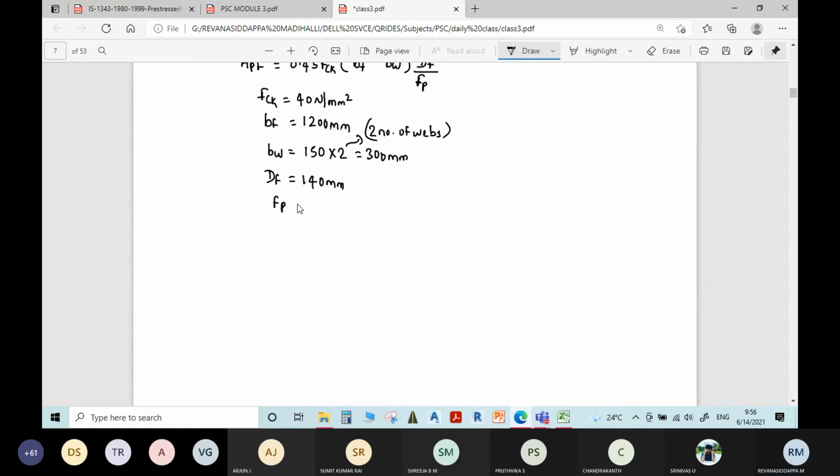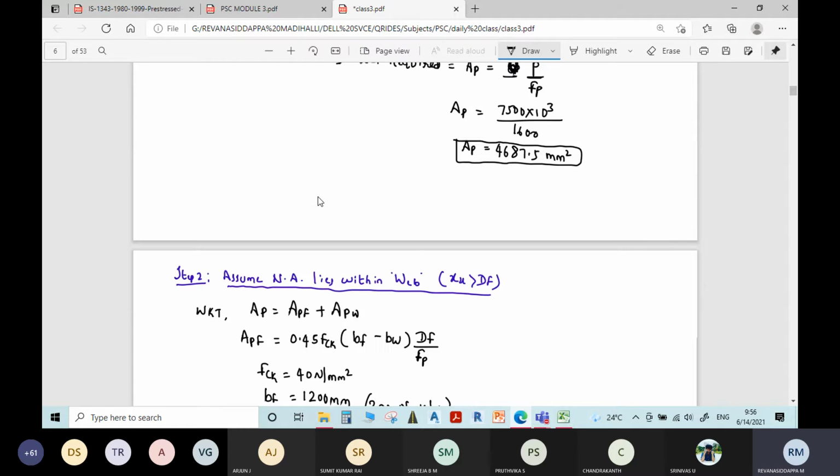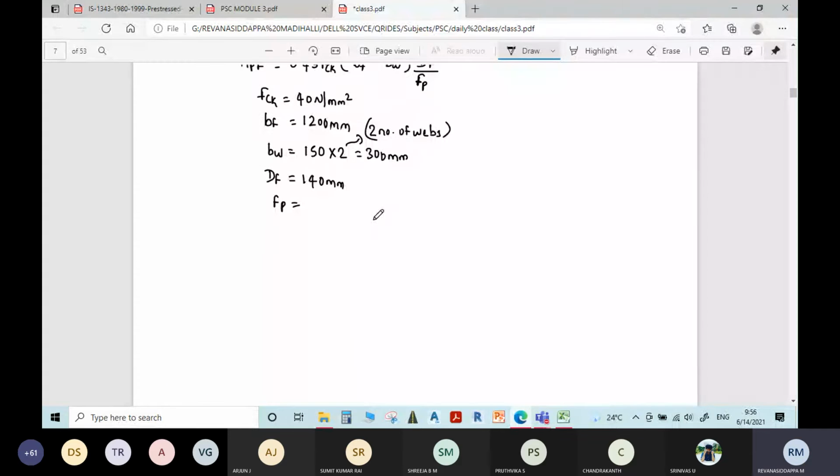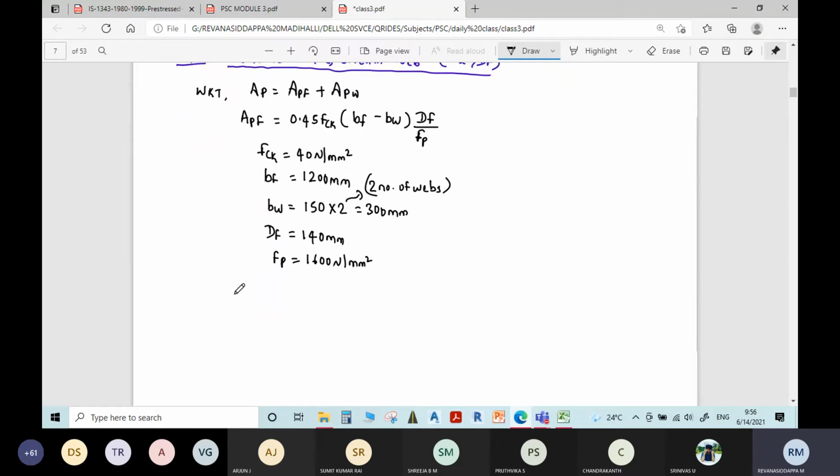And FP, the stress in the steel, what have we assumed? We have assumed it as 1600 Newton per mm square. Substitute everything, and you will get the area of pre-stressing steel required in the flange.